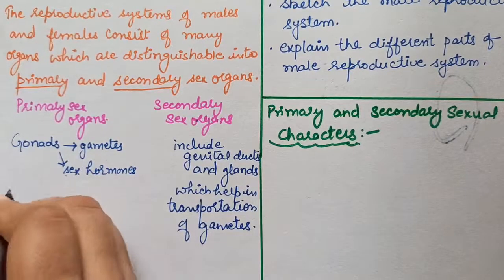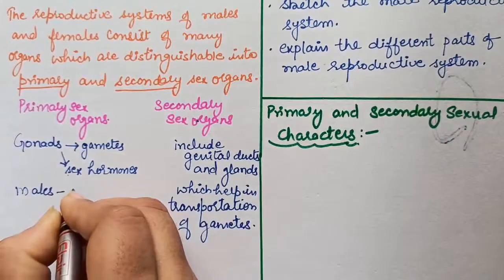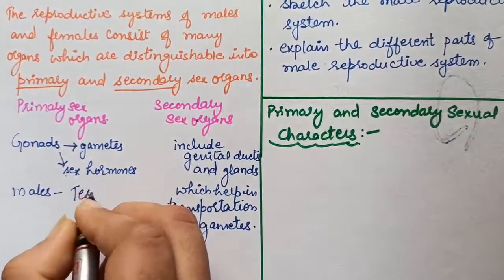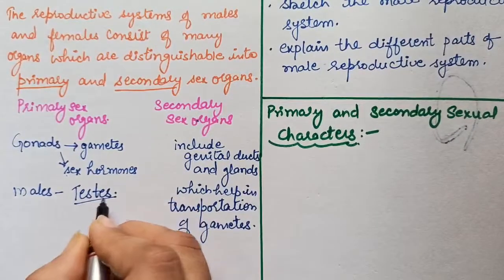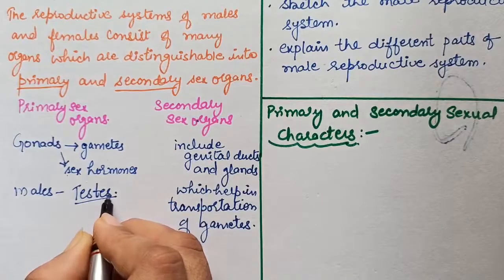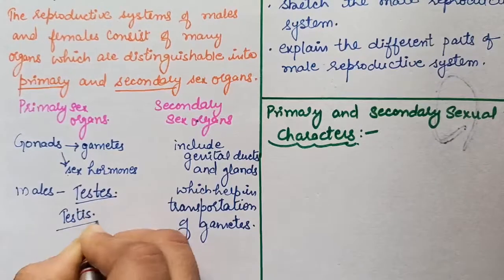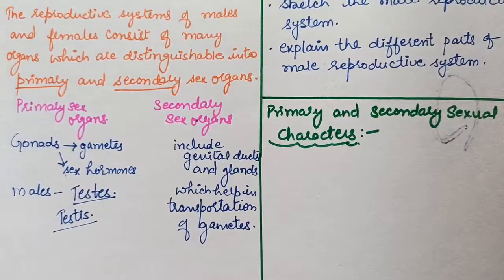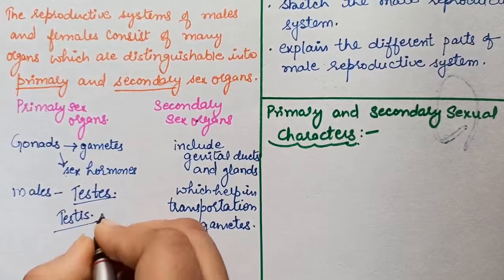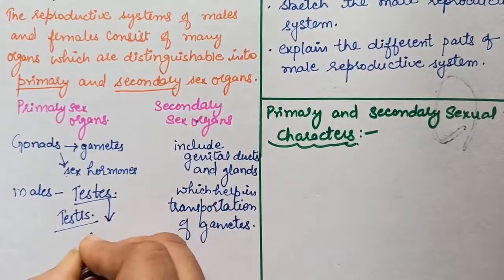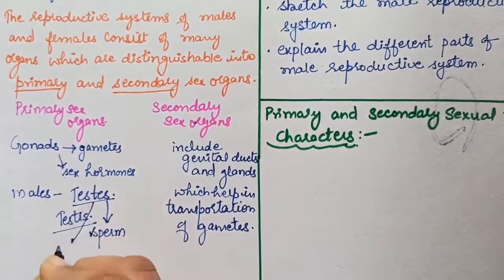In males, the gonads are testes. This is plural because two testes are there. If we write testis, then it is singular. In males, the gonads are testes that produce the male gamete, that is the sperm, and the hormone testosterone.